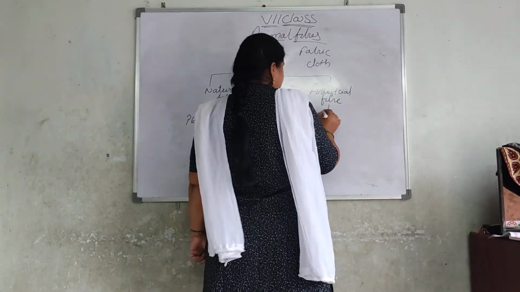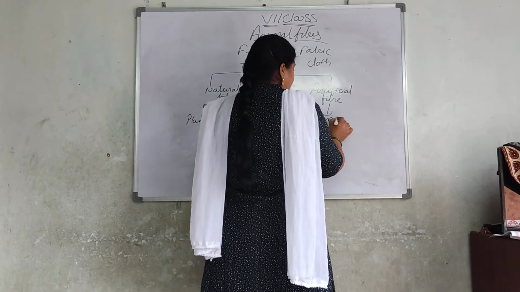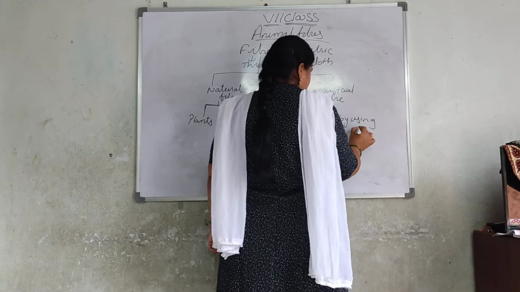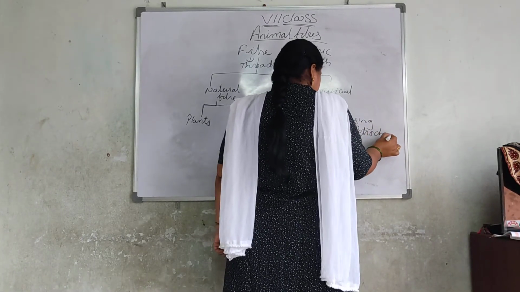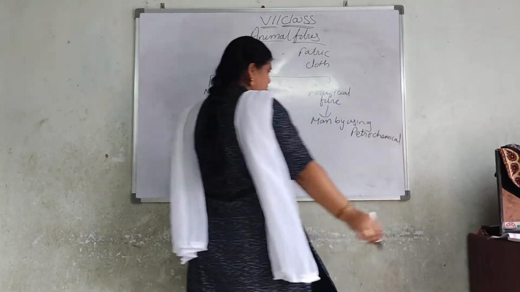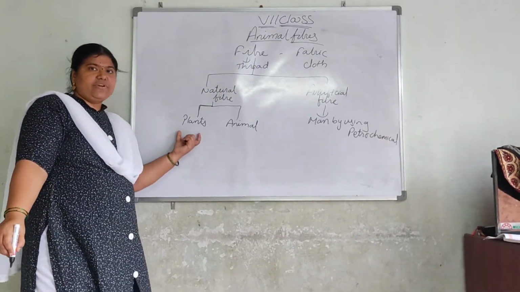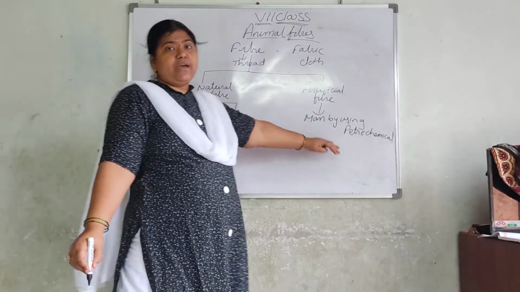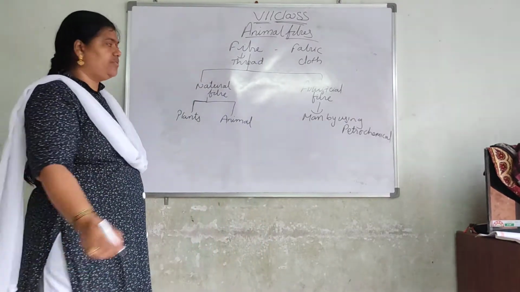The fibers which are made by man by using petrochemicals are called artificial fibers. Natural fibers are the fibers obtained from plants and animals. The fibers made by man using petrochemicals are called artificial fibers.